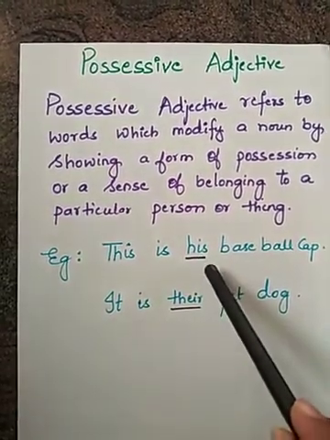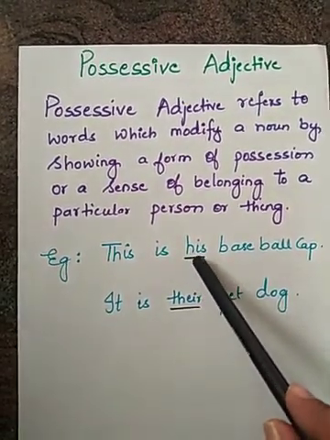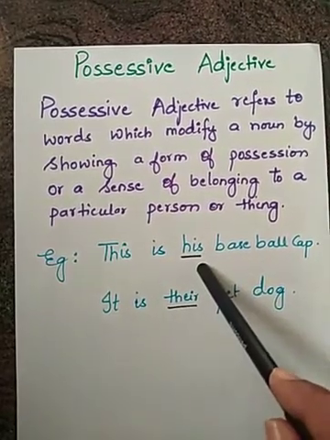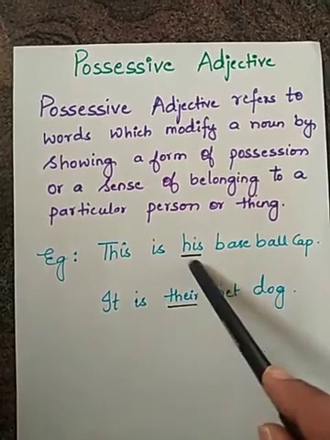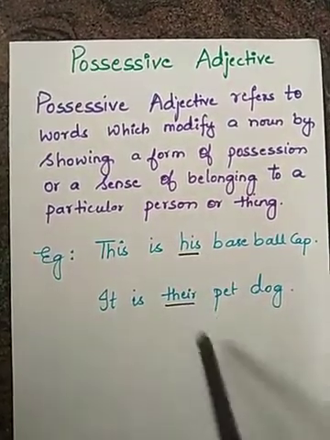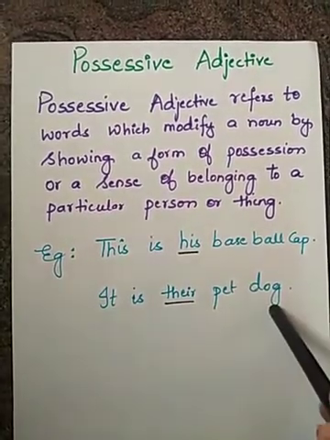His here is used to express ownership for the noun baseball cap. Understood? Next example, it is their pet dog.